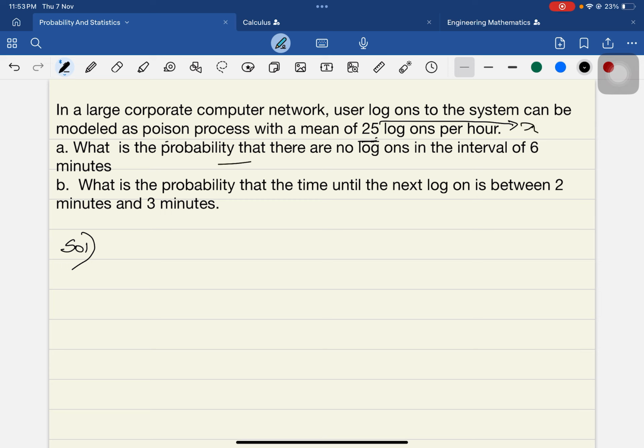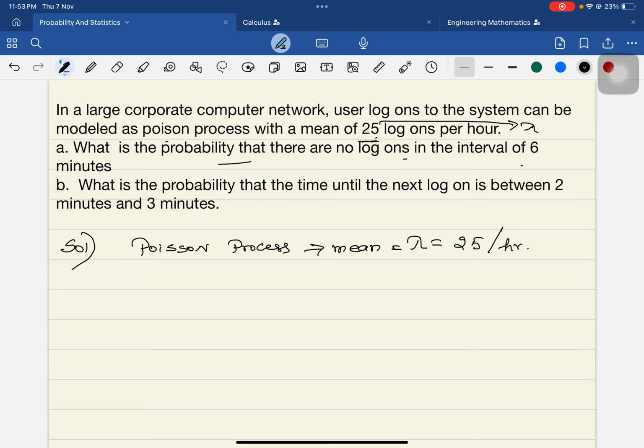What is the probability that there are no logons in the interval of 6 minutes? When this is asked, we have to understand that this is the exponential distribution, because we are going to find out in the interval 6 minutes. For the Poisson process, the mean is given by lambda, which is 25 per hour.